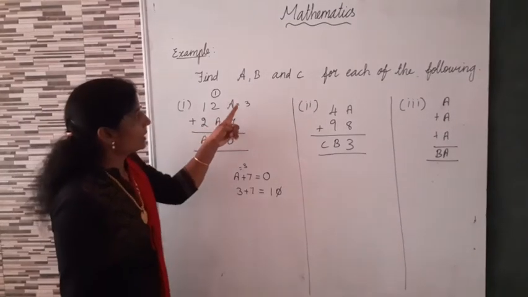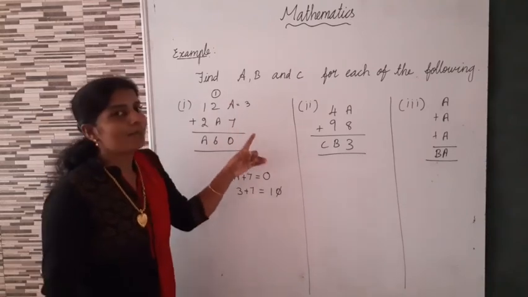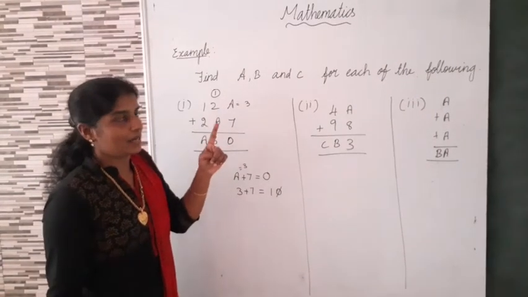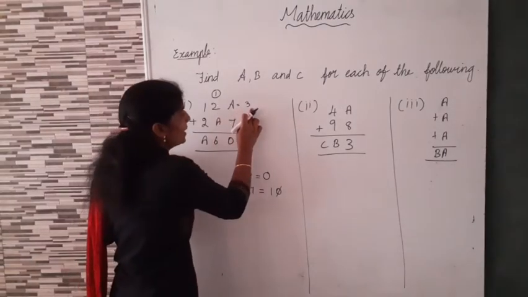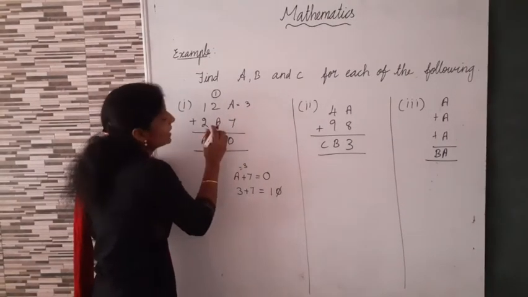Now each digit is represented by only one letter. Here A equals 3, so everywhere A equals 3.